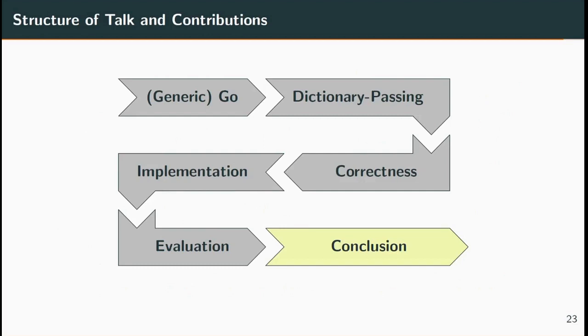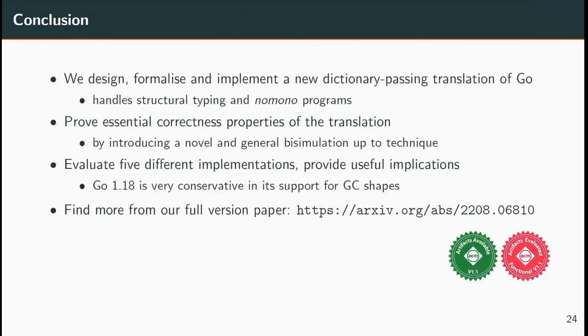Let me conclude the talk. First, we design, formalize, and implement a new dictionary-passing translation of Go. The translation handles structural typing and can translate nominal programs, which are beyond the capability of Go 1.18. Second, we prove essential correctness properties of the translation by introducing a novel and general bisimulation up-to technique. Third, we implement the translation and evaluate 5 different implementations. We provide useful implications from the evaluation results.